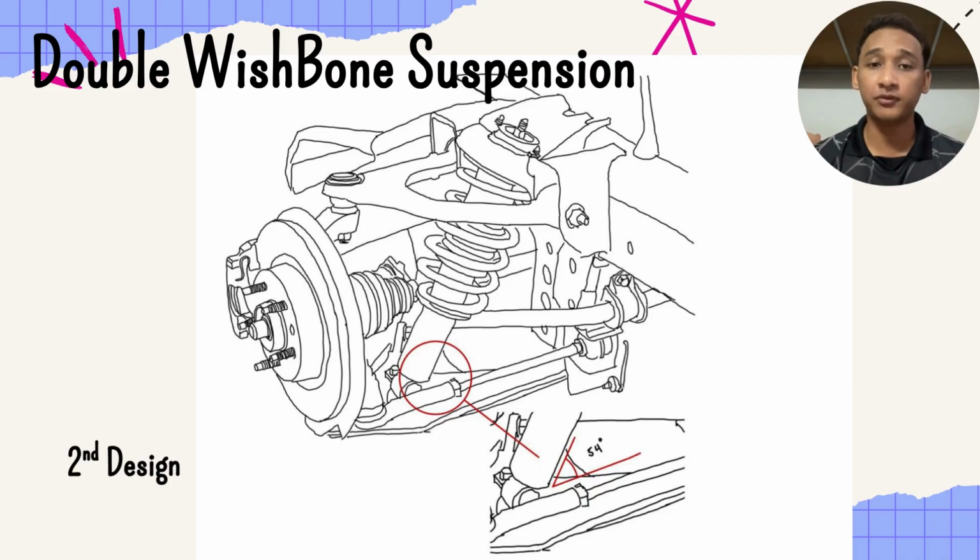Why did we choose double wishbone suspension? First is superior handling performance. Double wishbone suspension allows better control of wheel camber during cornering, which maintains maximum tire contact with the road and improves grip. Second is improved ride comfort. Because each wheel can move independently, it absorbs bumps and irregularities better, resulting in a smoother ride.